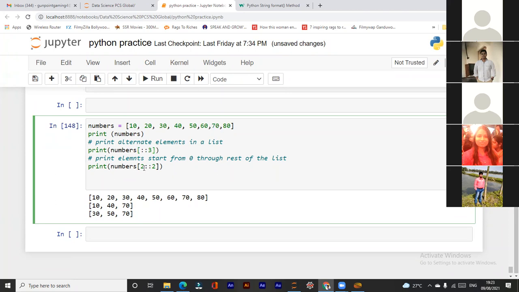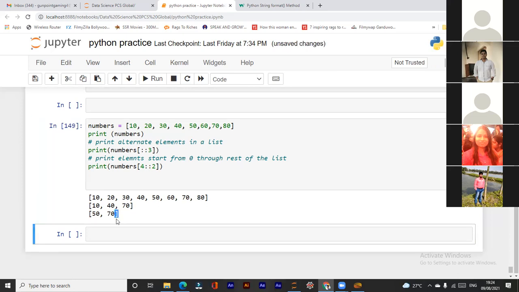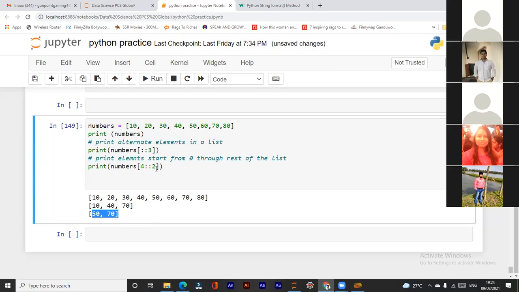Okay. Now this is index 2. Let me write index number 4. Now 0, 1, 2, 3, and 4. This is index number 4. Now it will start from 50 and it will select every second element. After 50, it will select 70. So you have understood.